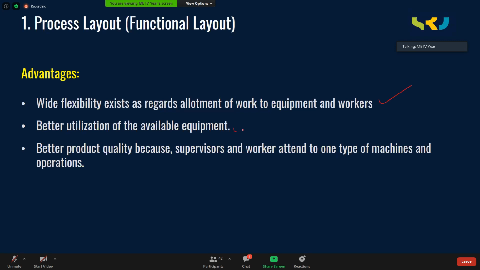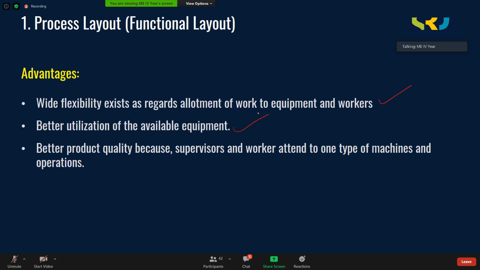Better utilization of the available equipment. All the lathe machines kept at one place can simultaneously process different parts. Let us say 10 parts enter the lathe section. There are 10 machines. Simultaneously 10 operations are going on. So, better utilization of the equipment.